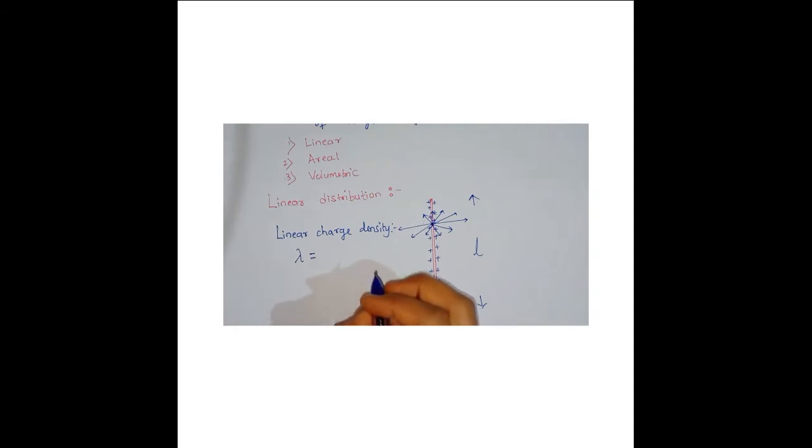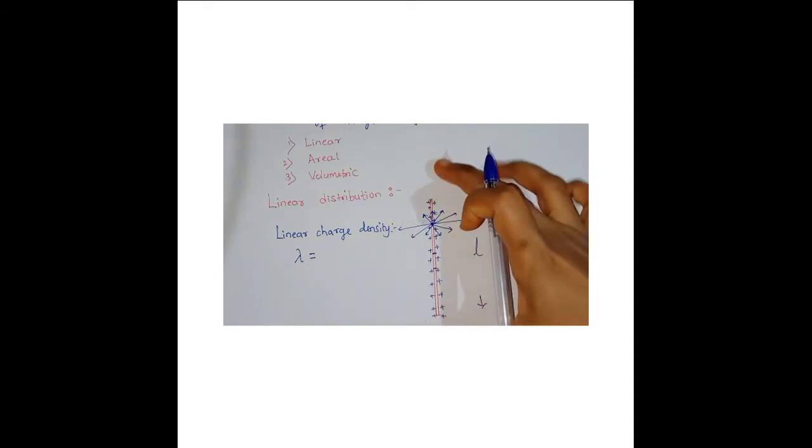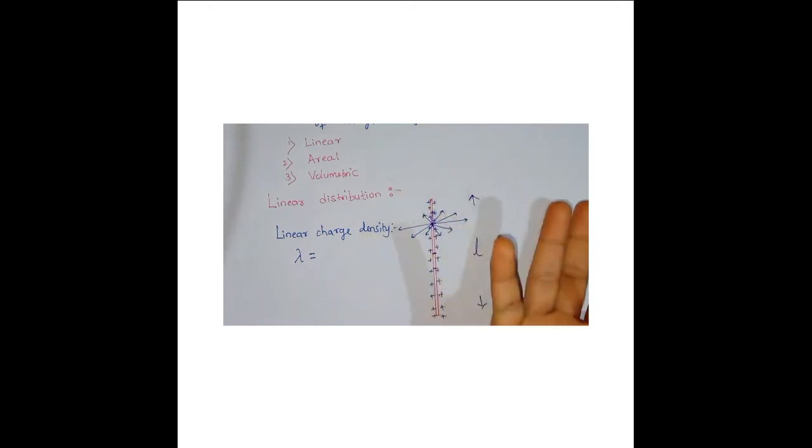So how are we defining linear charge density now? For the definition, we have to consider a small length element here. This is the length element I am considering. Length element means a small part of the length of this entire wire. We are not considering the entire length because it might be infinite also.